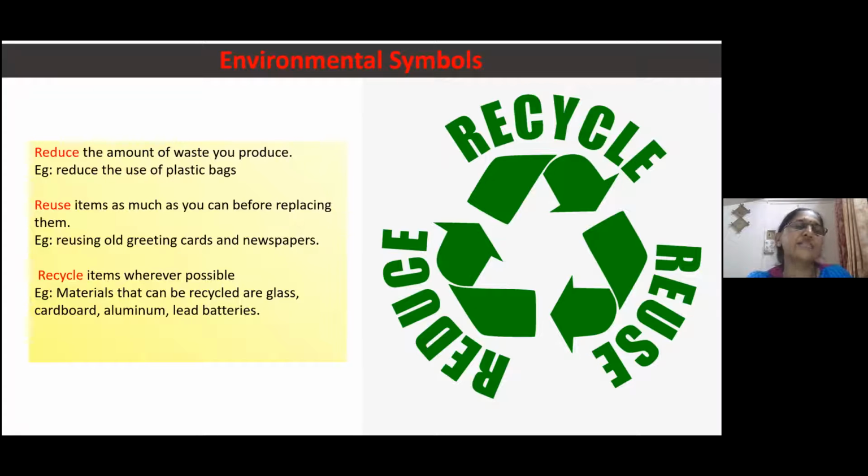Materials that can be recycled are glass, which can be recycled in the factory, then cardboard, aluminium, and lead batteries. Lead batteries used in computers can again be recycled. So this symbol suggests the 3R mantra: reduce, reuse, and recycle.